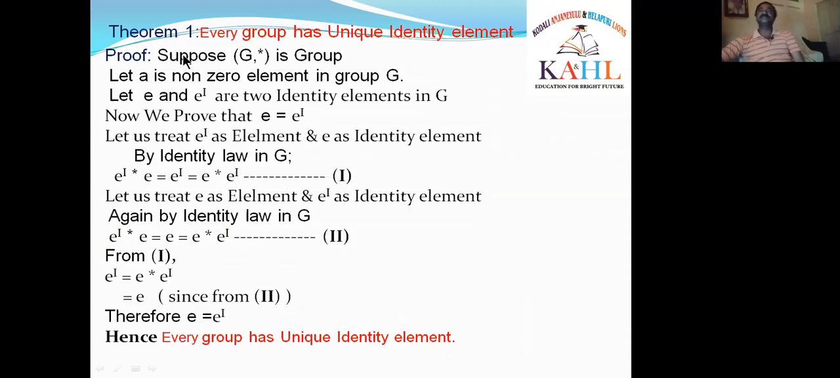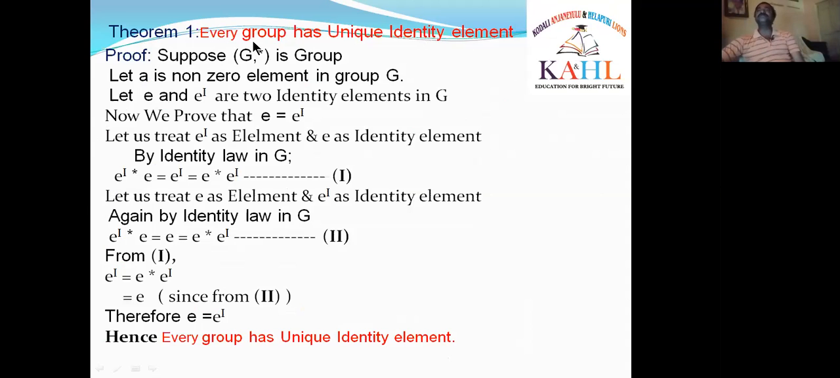Today's class is Theorem 1, using the definition of a group. Theorem 1, what is the statement? Every group has a unique identity element. Every group has a single identity element. Unique means one and only one identity element must be in every group. That means every group has only one identity element.